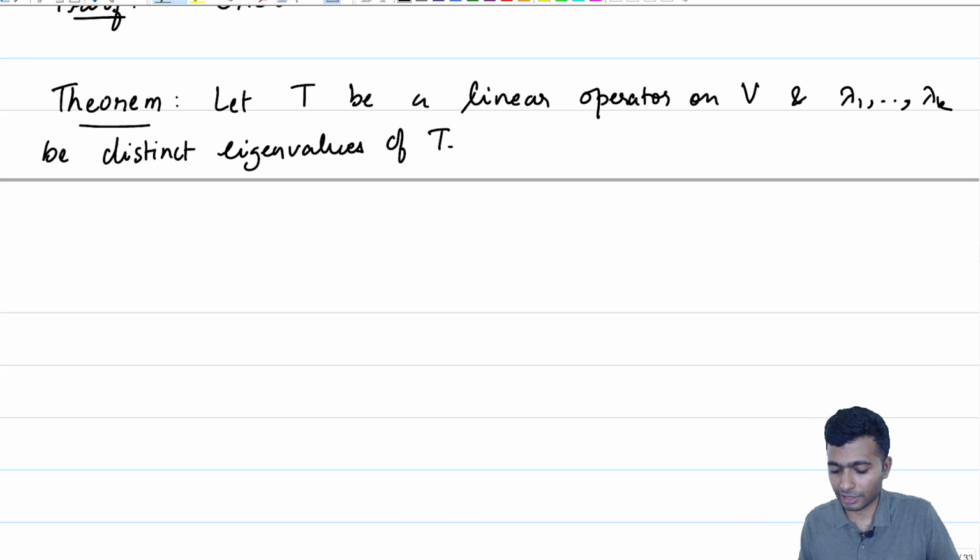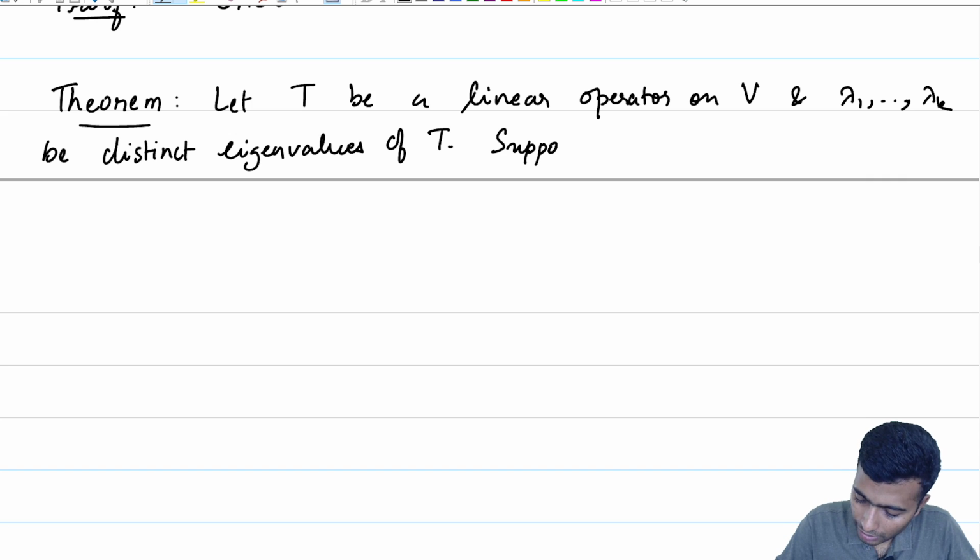There needn't be n distinct eigenvalues. If it has n distinct eigenvalues, then we already know that it is diagonalizable and we do not need to do any of these things. In fact, the interesting case comes when k is strictly less than n in whatever we are doing right now.